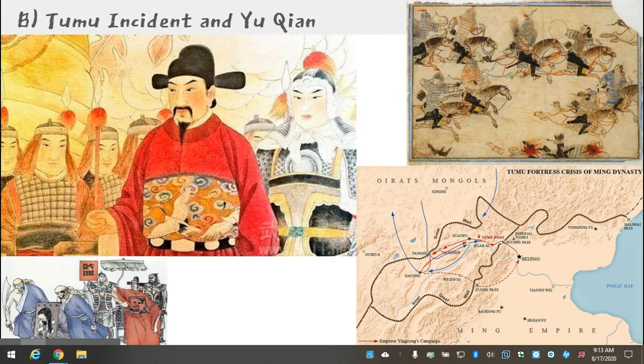Finally, the Tumu incident represented the weakness of late Ming Dynasty China, where the Emperor Yingzong, leading a group of troops across the Great Wall, ends up getting captured by barbarian tribesmen. With the emperor captured, local control starts to fall apart, and the whole Chinese system goes into decline.